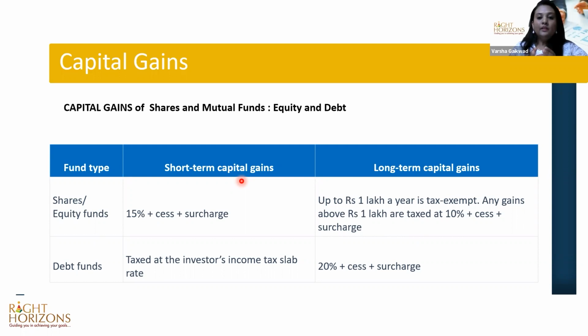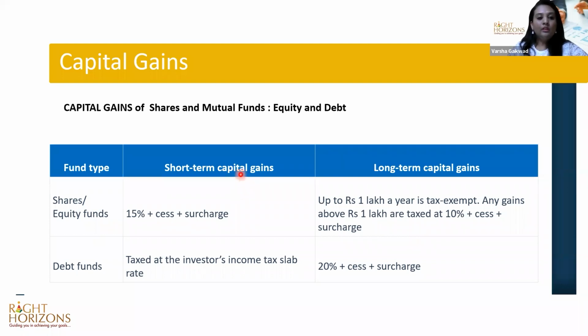Now, in equity mutual funds, if you sell anything after 1 year, that's long term. Any gains or losses will be taxed as per these rules. In debt mutual funds, short-term capital gains come into the picture if you're selling the debt mutual funds within 3 years. So in the debt category, 3 years is the holding period. After 3 years, it is categorized as long term.